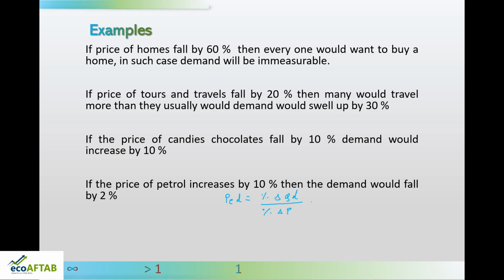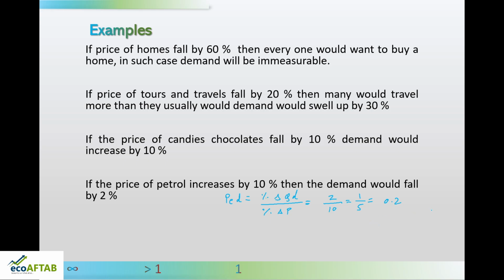You may be asking me, why am I writing the formula every time? That is a must. Even if you solve 1000 problems, before every problem make it a point to write down the formula. So here percentage change in quantity demanded is 2 and percentage change in price is 10. So 2 divided by 10, that is 1 divided by 5, or directly we can say 0.2.